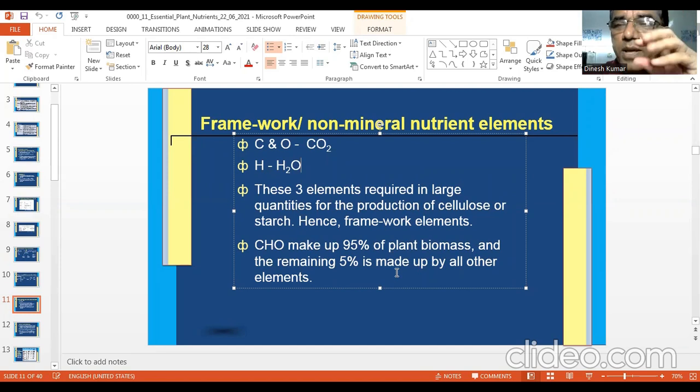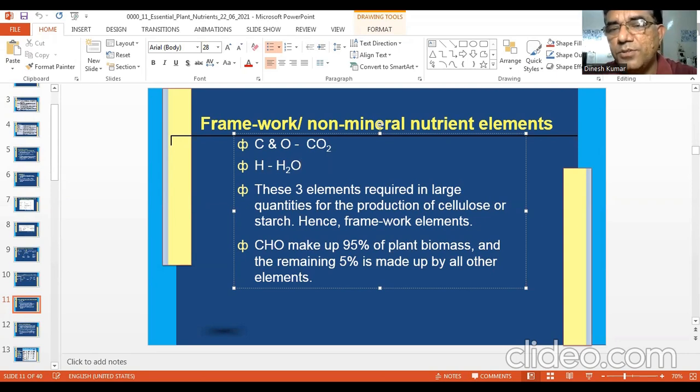This is again a very average, very casual value. This will vary with the plant, the kind of biomass, climate, environment, soil. So many factors will affect it. This is a very average value, 95% carbon, hydrogen, oxygen. And in this 95, 40 to 42% is carbon, 40 to 42% oxygen, and 5 to 6% hydrogen.